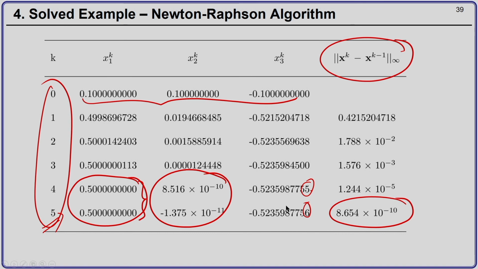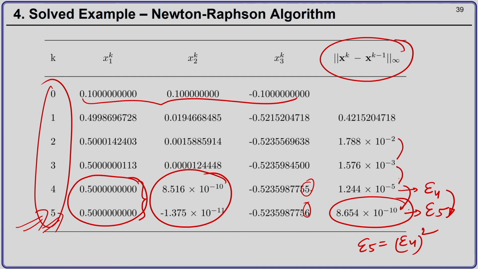For all practical purposes, you have got the solution in the 5th Newton-Raphson step, and you can already see, as you went towards the solution, your error. So, this is the error, and approximately if the error here is epsilon 4 and here is epsilon 5, epsilon 5 is nothing but epsilon 4 squared. That is, from step 4 to step 5, your error has gone down quadratically. Okay. So, this is what we mean when we say that the Newton-Raphson algorithm converges quadratically near the solution.